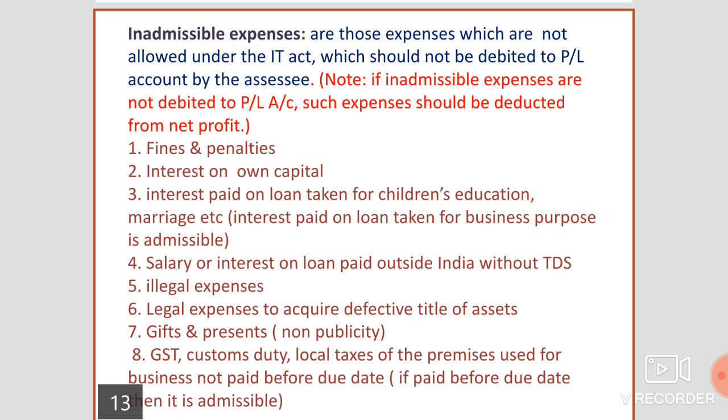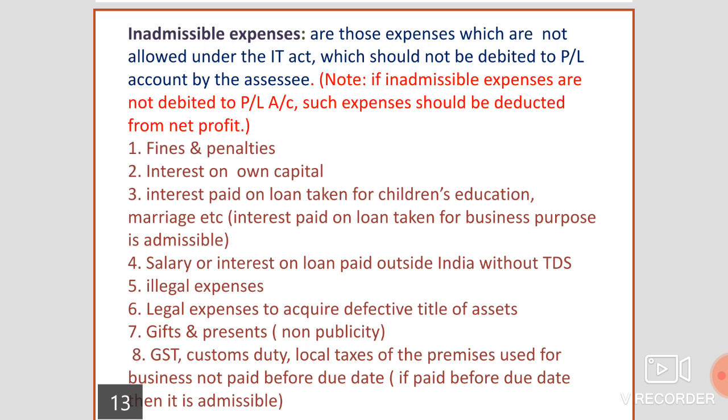Second one is interest on own capital. If he invests capital in the business, and on his own capital, if he takes the interest, that is not a business expense. Interest paid only on the loan taken from the banks for carrying on the business purpose is treated as admissible business expenses. So, interest on own capital is treated as inadmissible expenses.